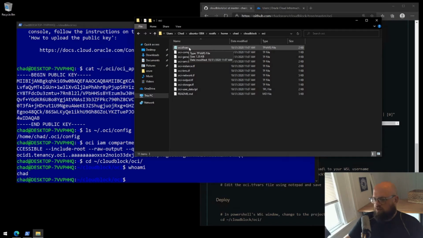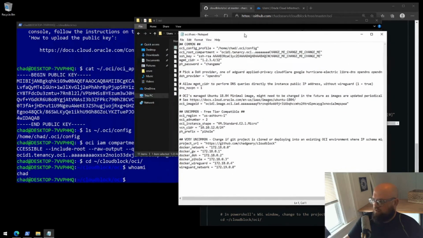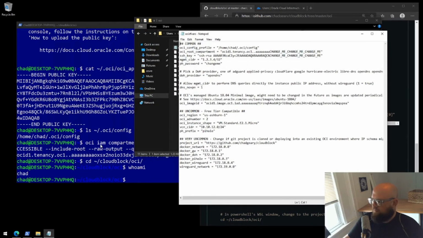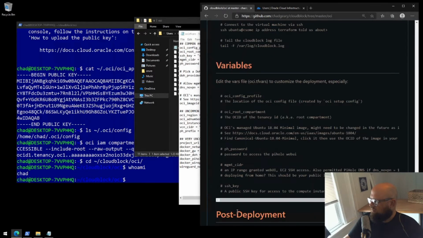I've already clicked this, so Windows knows to open it in Notepad, but if you double click, it might prompt you for which application to open it in. Choose Notepad. And we'll use those values that we set before. Let's scroll down to the variables section and we can look at these a little bit closer.